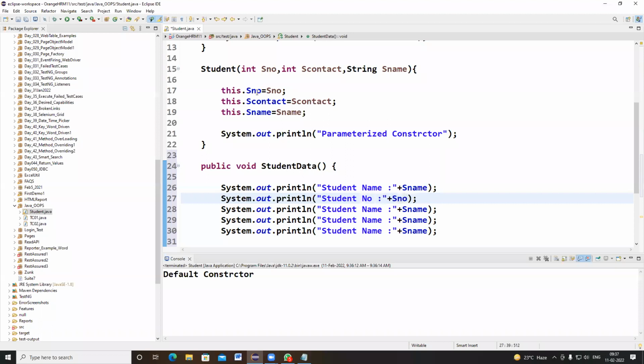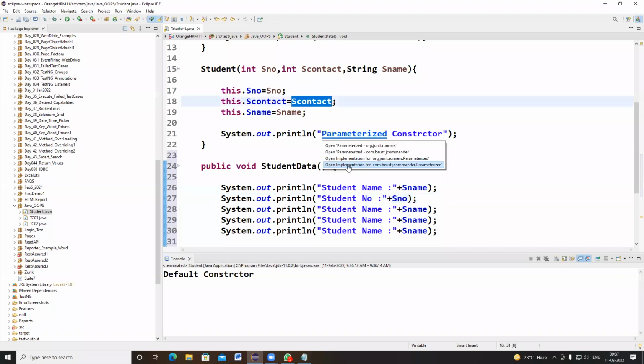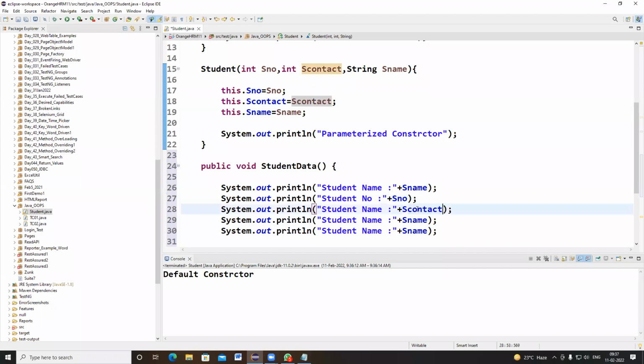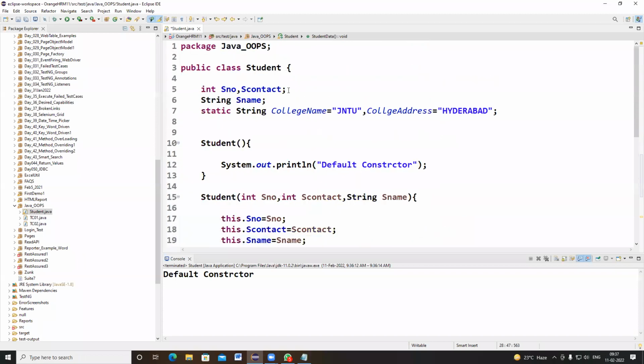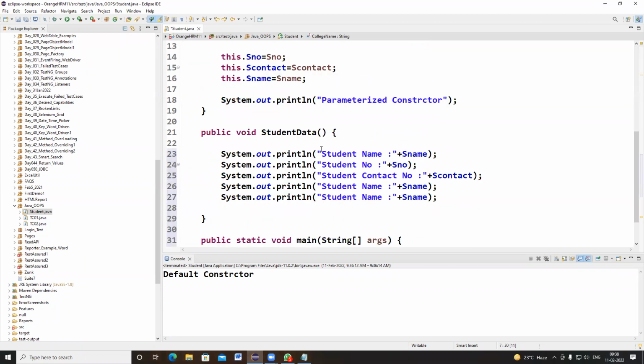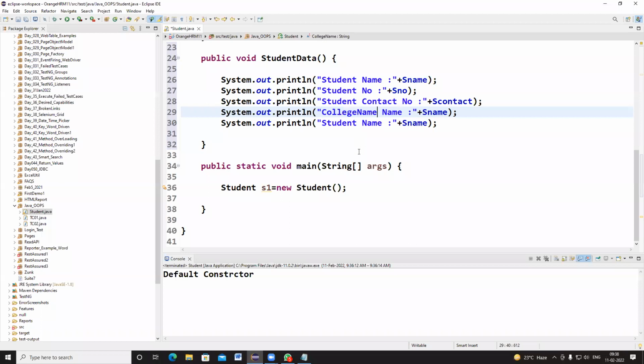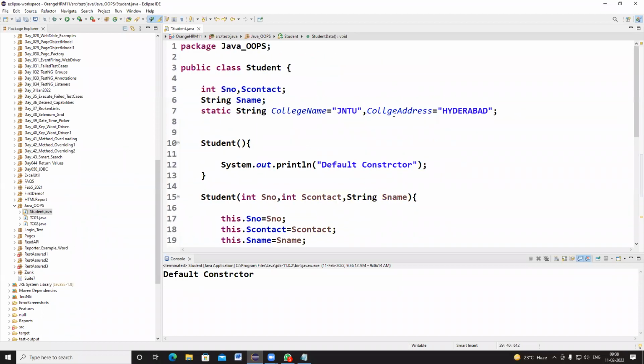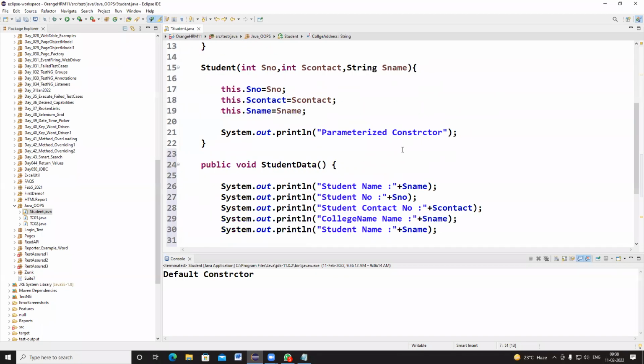Student number, and I want to print student contact number. And I also want to print student college name, and college address.